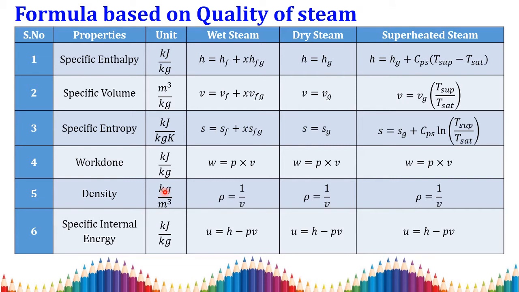Also know that the specific volume is the reciprocal of the density, or otherwise the density can be written as 1 by the specific volume, in all three cases of the quality of the steam. Then the specific internal energy can be determined by the relation H is equal to U plus PV. So with this we can write the specific internal energy U is equal to H minus PV.